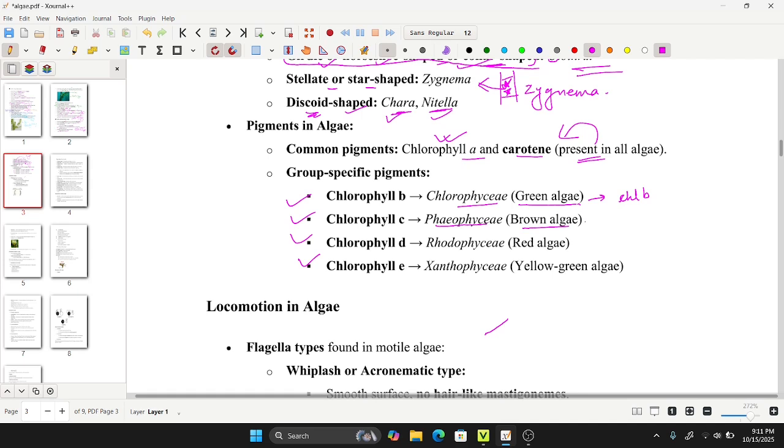Brown algae, before Christ, you can remember like this, B.C., where brown algae has chlorophyll C.